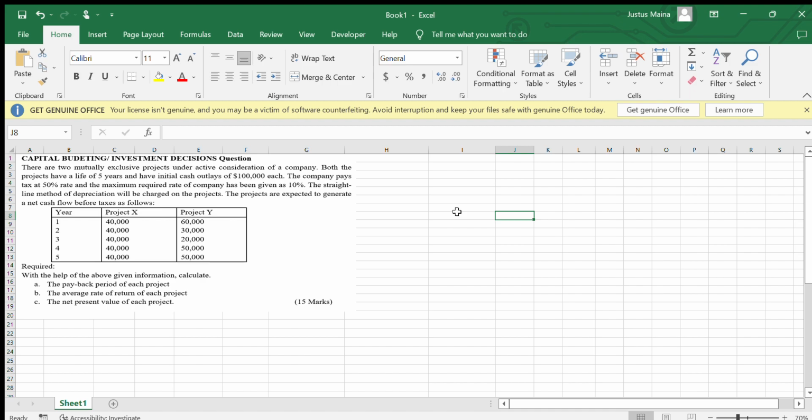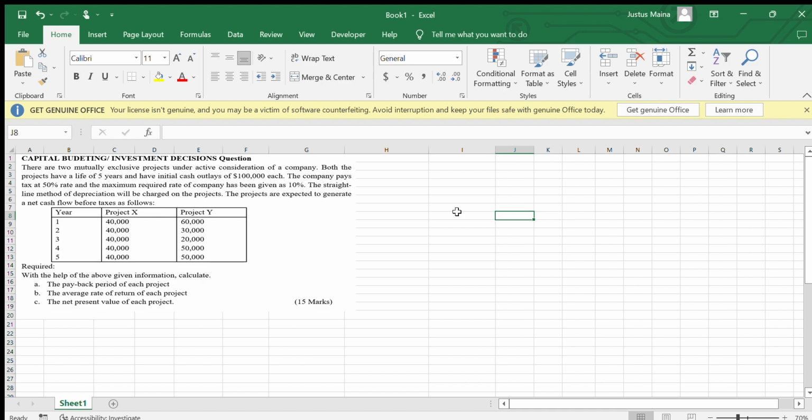of a company. The two projects have a life of 5 years and have initial cash outlay of $100,000 each. The company pays a tax at 50% rate, and the maximum required rate of return of the company has been given as 10%. The straight-line method of depreciation will be charged on the project. The projects are expected to generate a net cash flow before taxes as follows. We have been given the years and the projects that are Project X and Project Y.